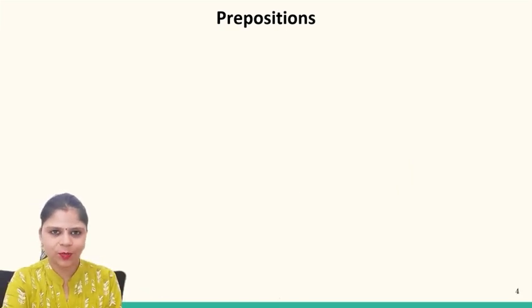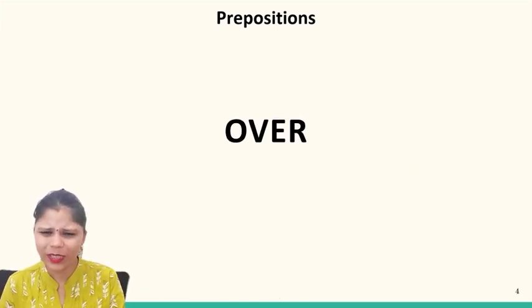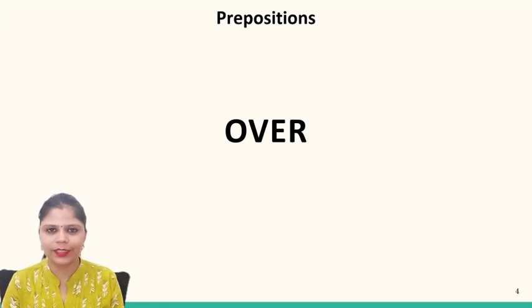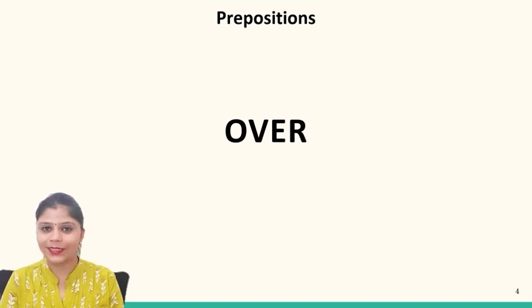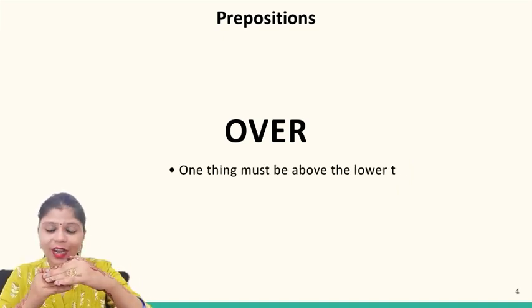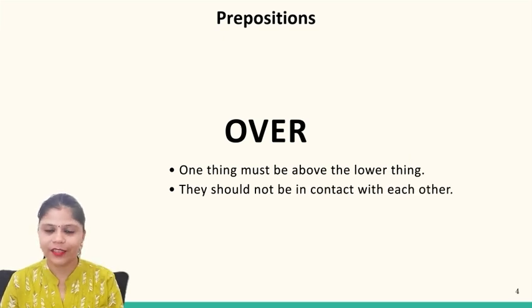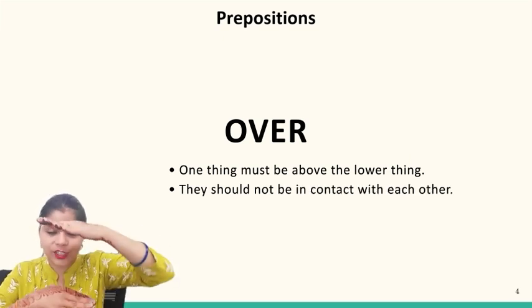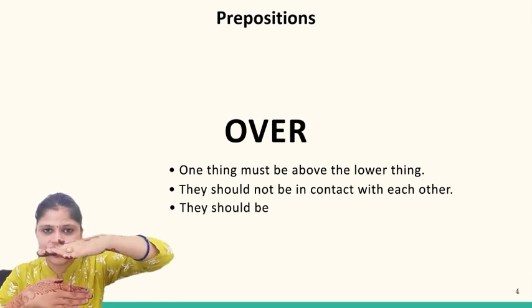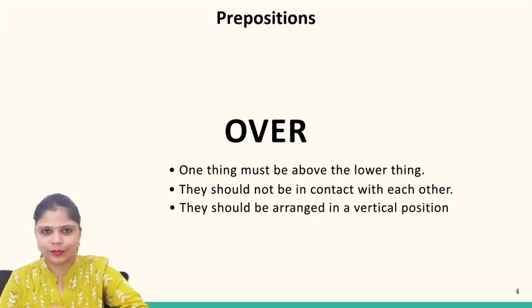Now let us move to the next preposition, that is over. Over is a very important preposition. It is used in several types. The first use of over, let's discuss. When something is above something, they are not in contact. They should not be in contact with each other. And the third point to be noted, they should be arranged in a vertical position.